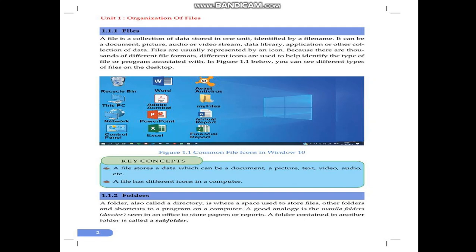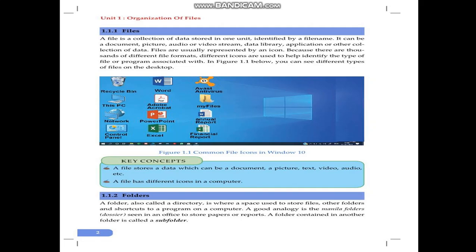Files are usually represented by an icon. How can we represent a file? It is represented by an icon. Every file is represented by an icon. When you say an icon, it is the pictorial representation of any picture, any program, any folder. Therefore, files are usually represented by an icon. Every program is identified by icons. Every program has its own name and its own representation. The same goes for files.